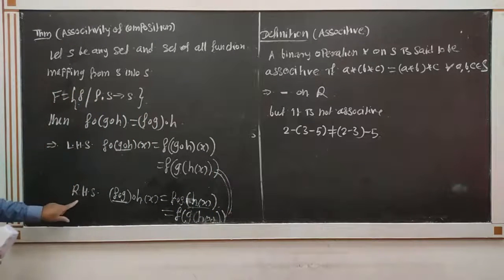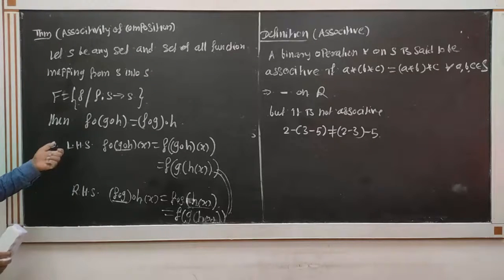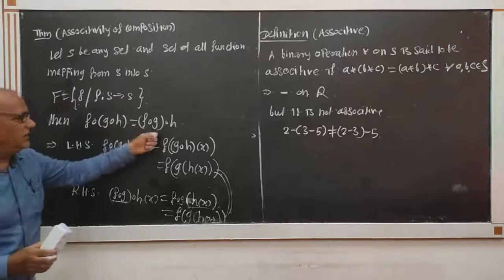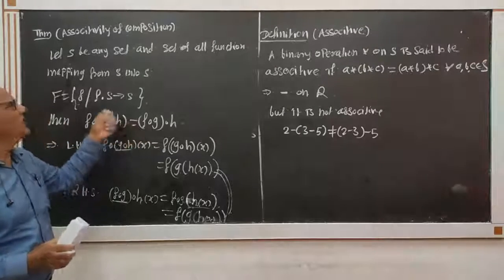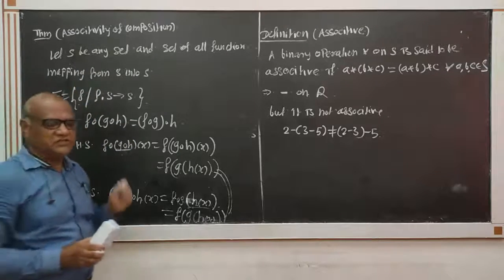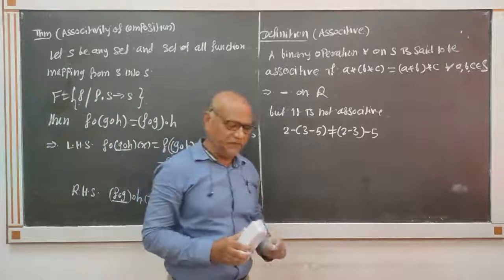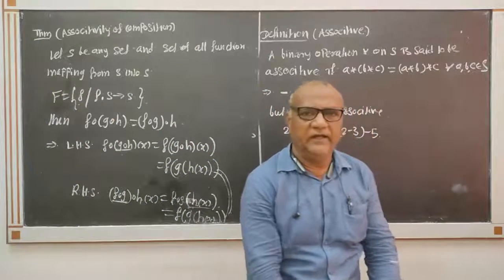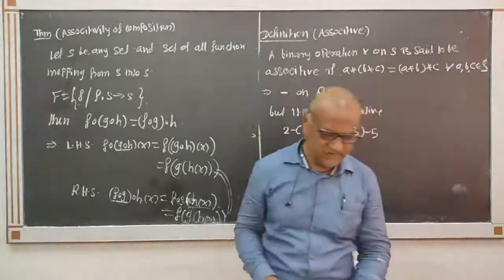That means LHS is equal to RHS. So these two sides are equal and therefore we say that function composition satisfies the associative property. Okay, we will see in the next lecture. Thank you.